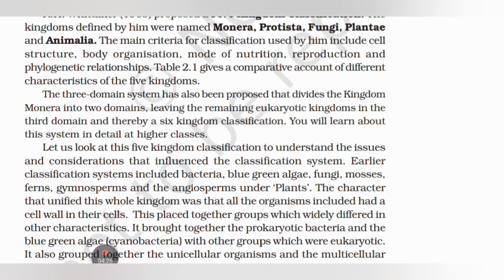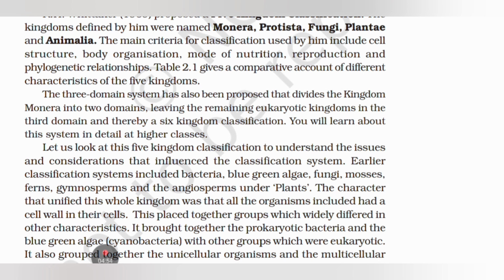R.H. Whittaker in 1969 proposed a five-kingdom classification. The kingdoms defined by him were named Monera, Protista, Fungi, Plantae and Animalia. The main criteria for classification used by him include cell structure, body organization, mode of nutrition, reproduction and phylogenetic relationship. Table 2.1 gives a comparative account of different characteristics of the five kingdoms.